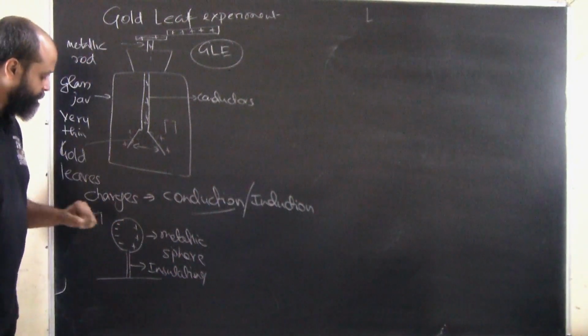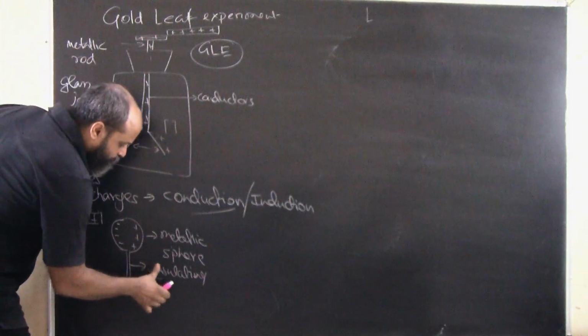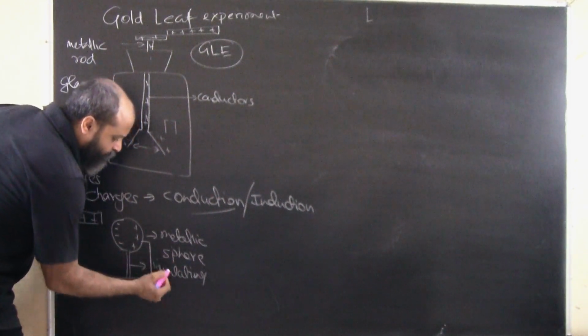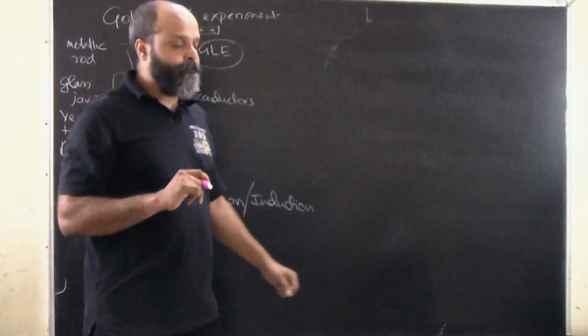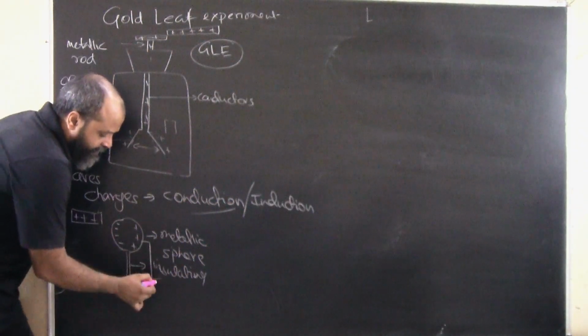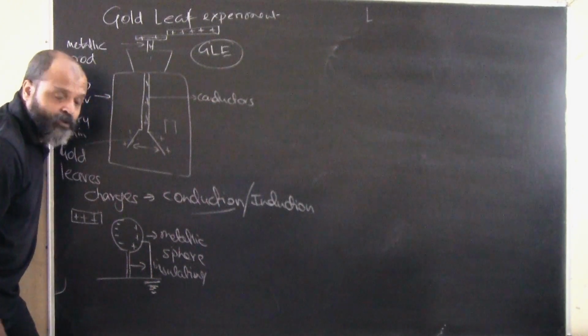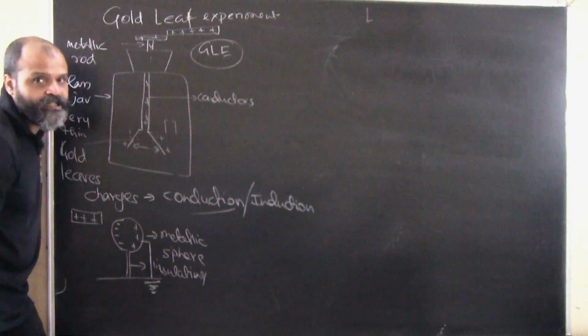Okay, so here if we happen to do an earthing. Now as I told you, earth is a good conductor of electricity. If I happen to connect a wire to earth, that's how we show earthing. If I happen to connect a wire to earth, what will happen? The entire amount of charges will flow.